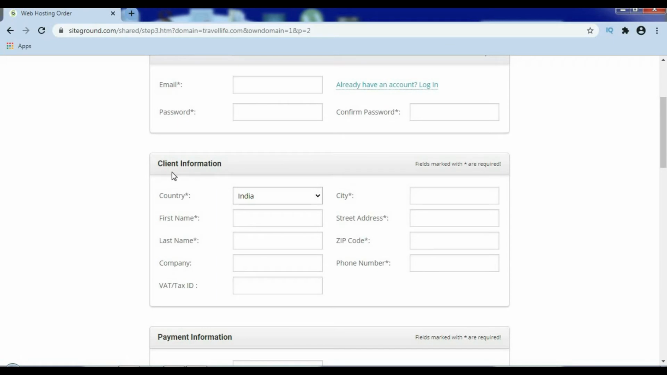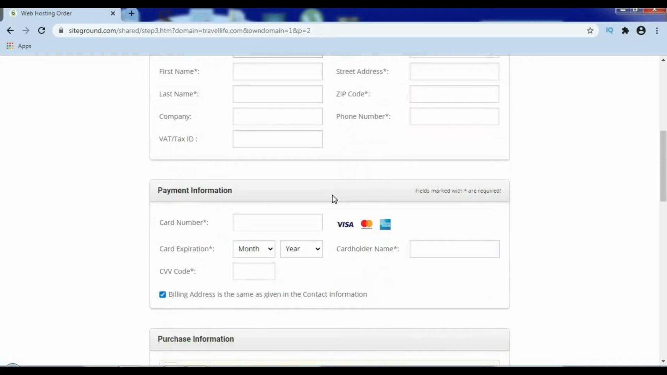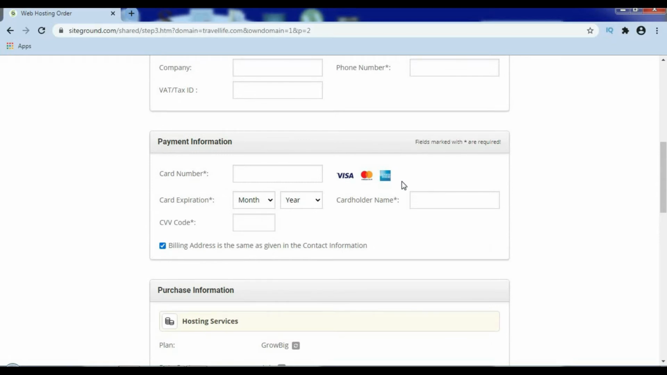Client information. So select your country, first name, last name, city, street address, zip code, phone number. Make sure you fill star mark properly. Here you can see star mark. So it is compulsory to fill this. So next is payment information. So put your card number and make sure you have a card like Visa, MasterCard or American Express. Put your billing details over here.